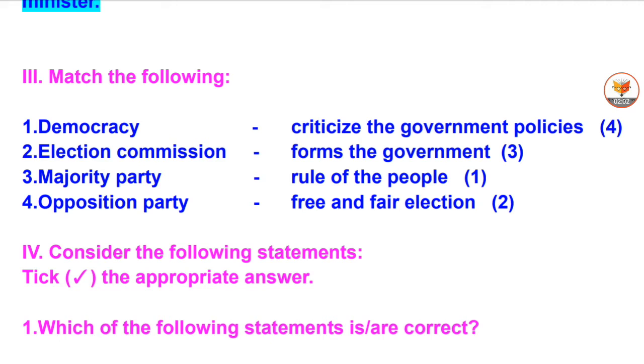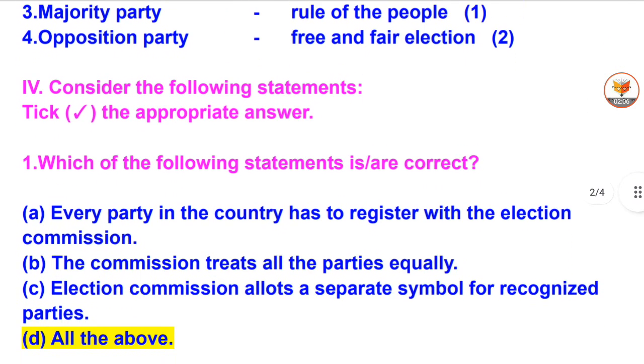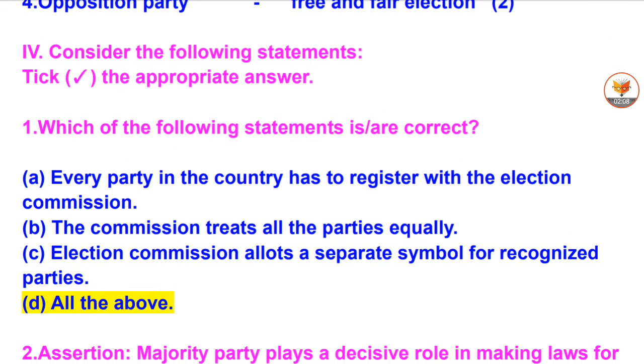IV. Consider the following statements. Tick the appropriate answer. 1. Which of the following statements are correct? A. Every party in the country has to register with the Election Commission. B. The Commission treats all the parties equally. C. Election Commission allots a separate symbol for recognized parties. D. All the above.